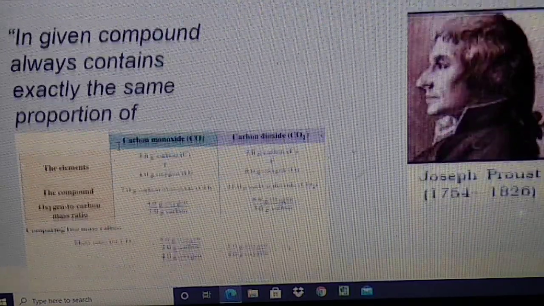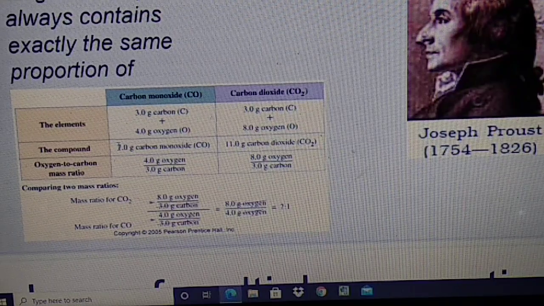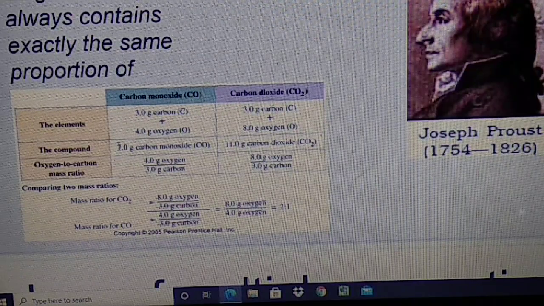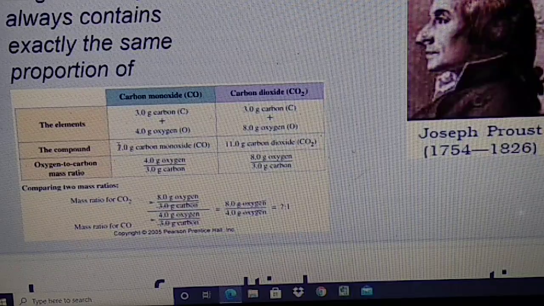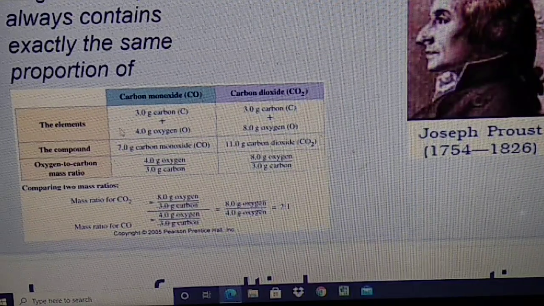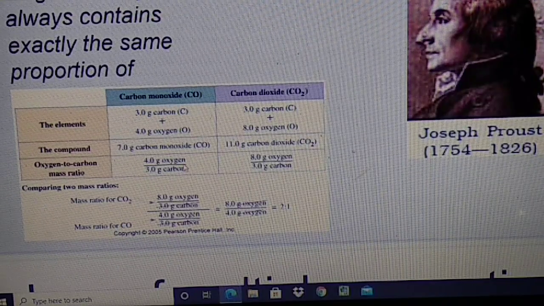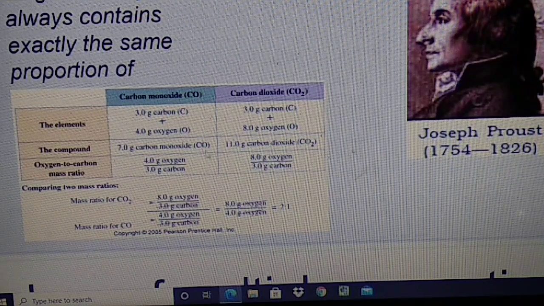Suppose in carbon monoxide, 3 gram carbon and 4 gram oxygen. In carbon dioxide, 3 gram carbon and 8 gram oxygen. The compound has 7 gram of carbon monoxide and here 11 gram of carbon dioxide.